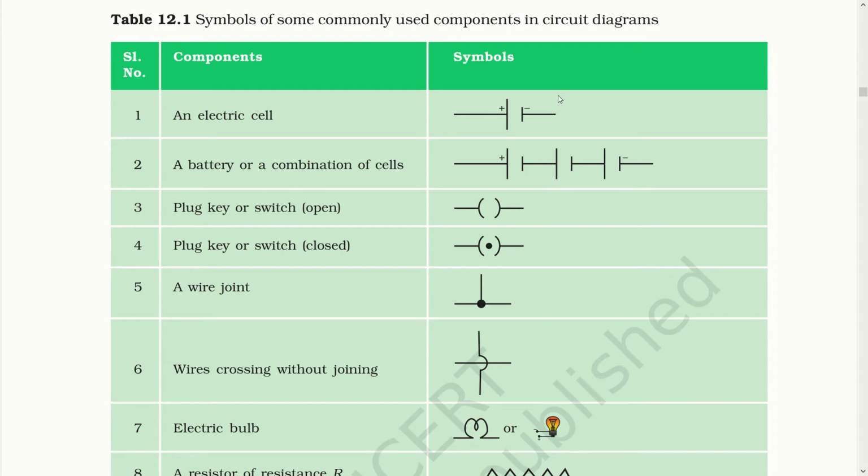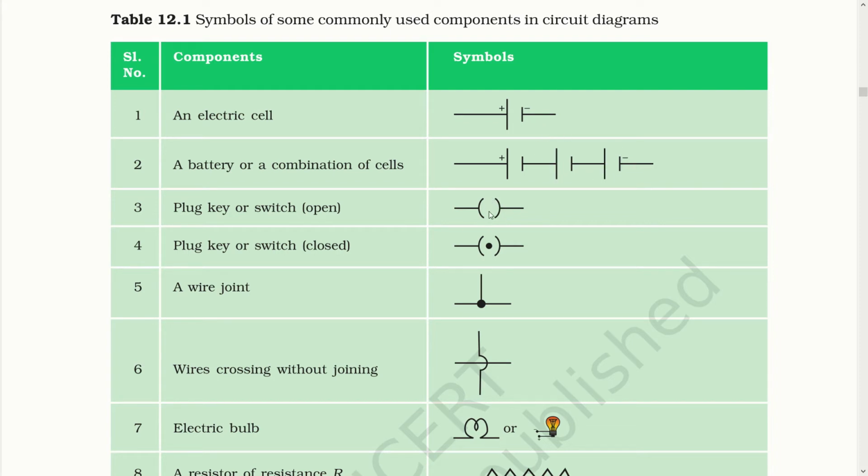Here you can see the symbolic form of all the components. As for the electric cell, it is drawn like this, a positive bigger one and a negative smaller one, while a battery is drawn something like this: positive, then negative, then positive, then negative, positive and then negative. So this comprises a battery.